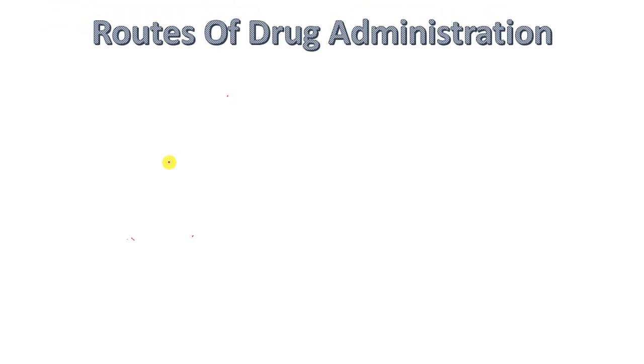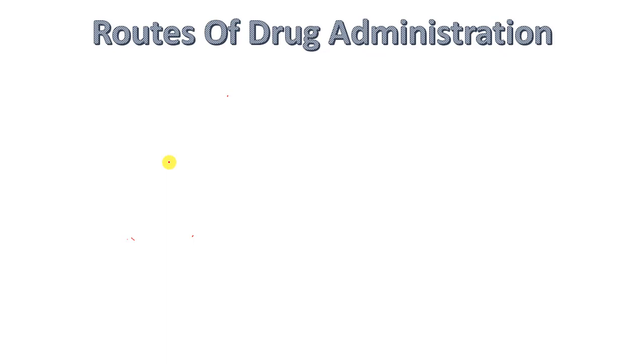Routes of administration of drugs. In this we will deal with different types of routes of administration of drugs. Before starting, we should know the two effects, that is systemic effect and local effect. So why we need different types of routes of drug administration? When drug is absorbed through the bloodstream, we want to produce the systemic effect, and when drug absorbs in a localized area, we